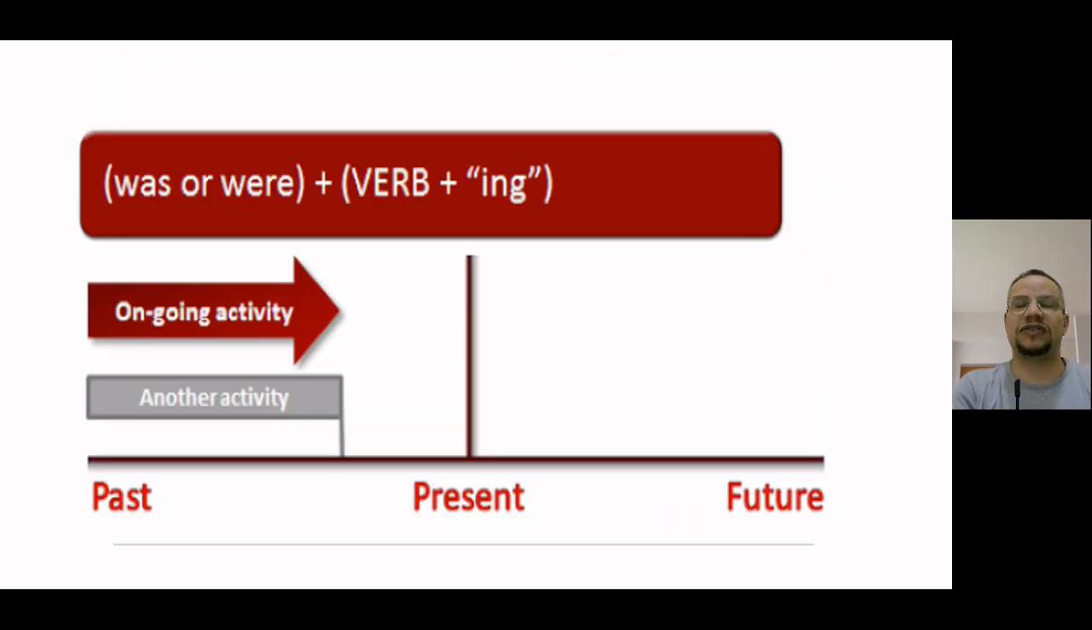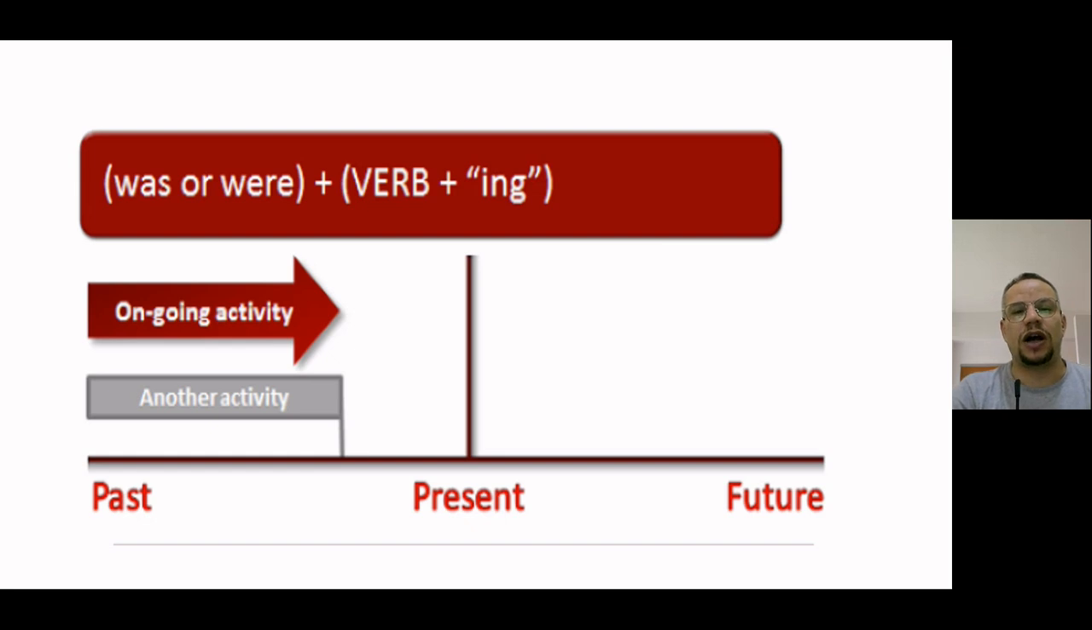Let's go to past continuous or progressive. What is that? It's a formula. Was or were: for singular, I was, he was, she was, it was, but they were, you were, we were, that's right. So was or were, then the verb as a base form plus ing, go, not went. So was going, were reading, was speaking, were writing, and so on.